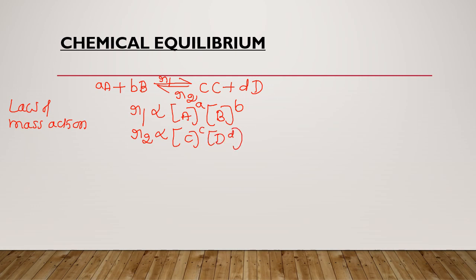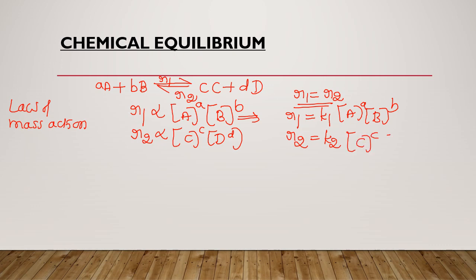Now, at equilibrium, as I already told, the rates of the two opposing processes balance each other. So R1 is equal to R2. After removing the proportionality sign, I can write a constant K1, where K1 is the rate constant for the forward reaction, and R2 equals K2 times the concentration terms of the products.